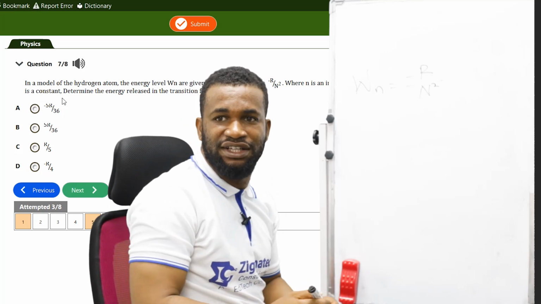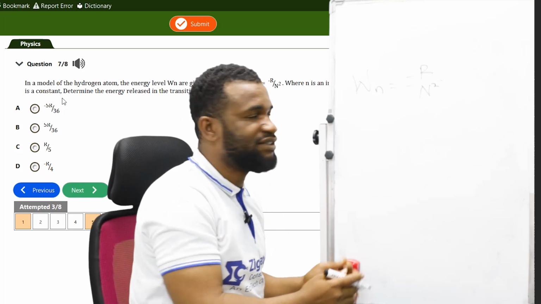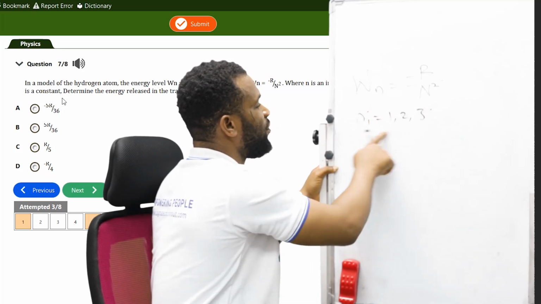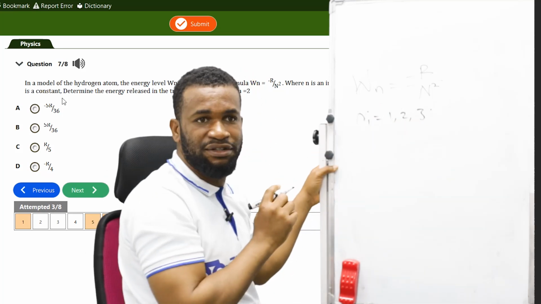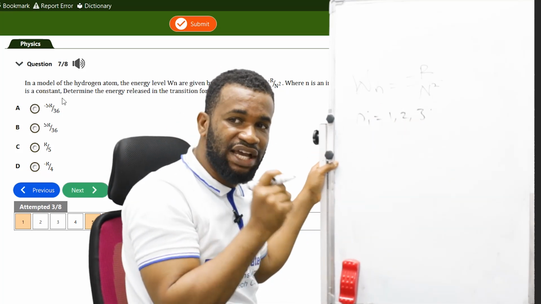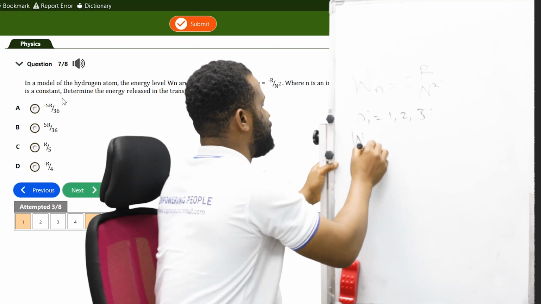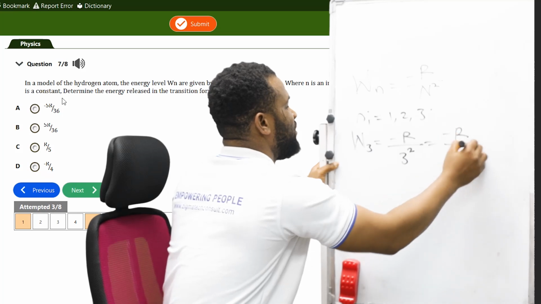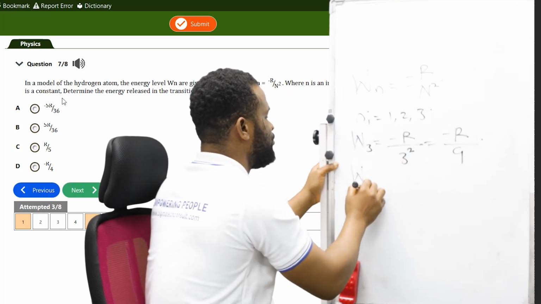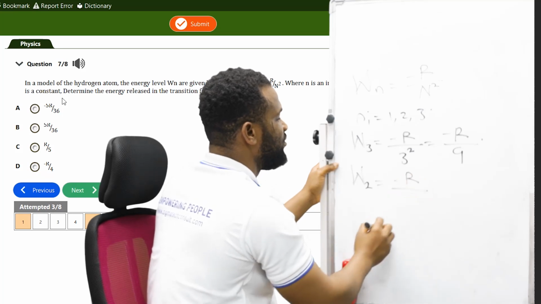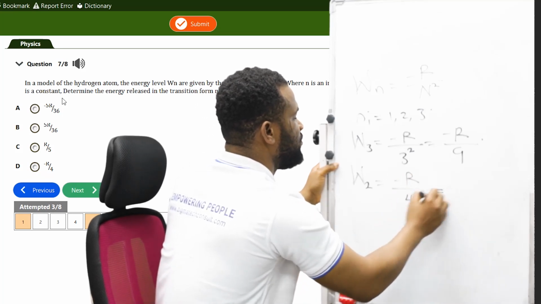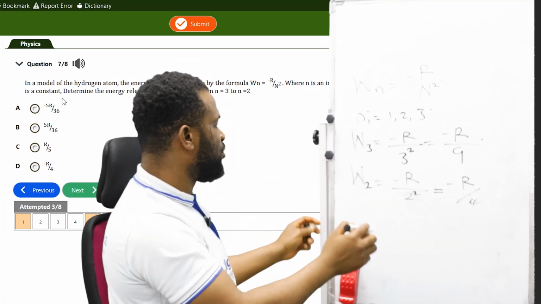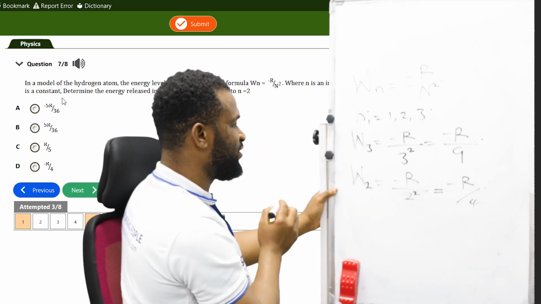Now, where n is the integer, so what I'm going to consider is n is 1, 2, 3. For each of them, I'm going to use this particular value. So n equals 3 is going to be minus R all over 3 raised to the power 2, which is minus R over 9. So n equals 2 is going to be minus R all over 2 raised to the power 2, which is equal to minus R over 4.